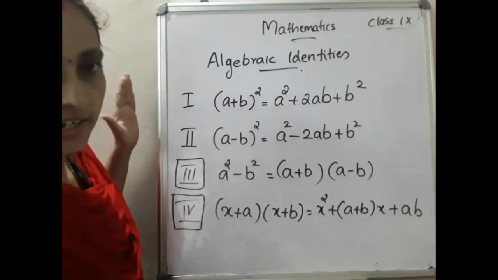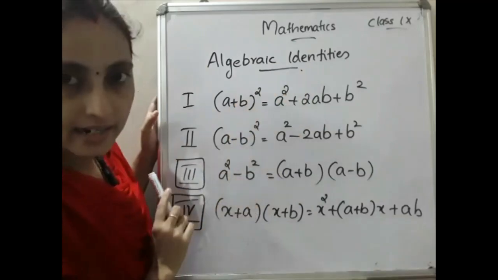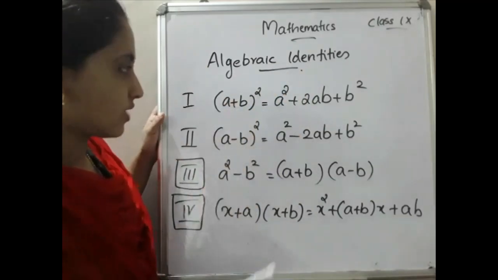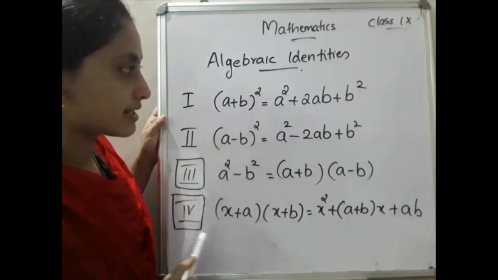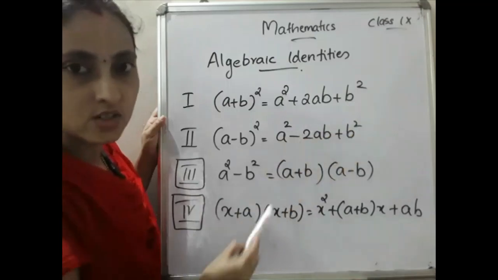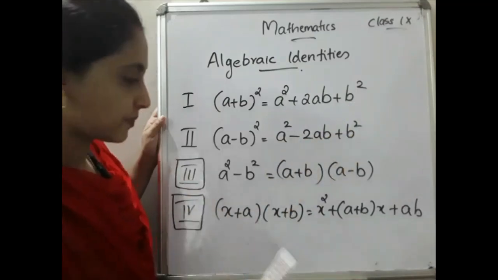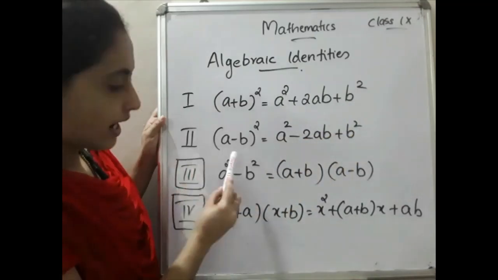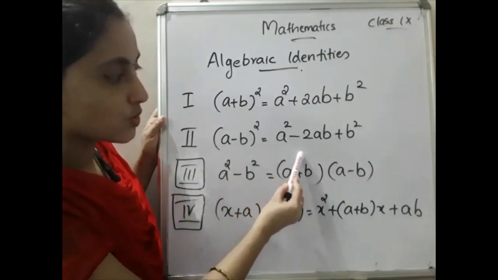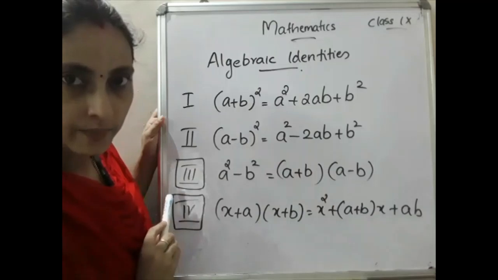First, please write down the heading algebraic identities. Then write down the first 4 identities. Write down a plus b the whole square is equal to a square plus 2ab plus b square. While writing, please say it. Then identity 2: a minus b the whole square is equal to a square minus 2ab plus b square.